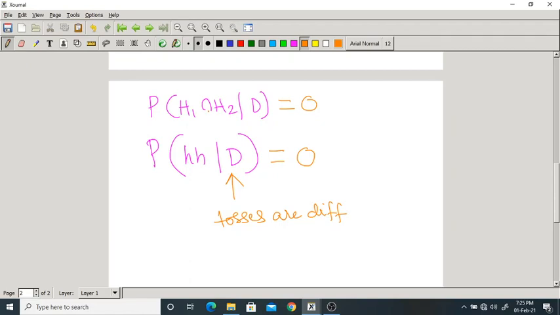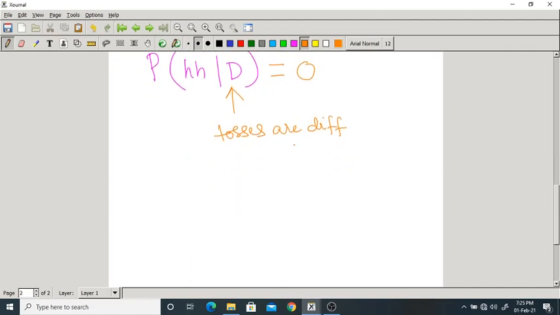So H1 intersection H2 has got one element, that is HH, but what is the condition we are asking? They should be different, but they are the same here, isn't it? That's why there is no such element, so the probability will be 0. But here, can you tell me what is the probability of H1 given D? What is the answer?